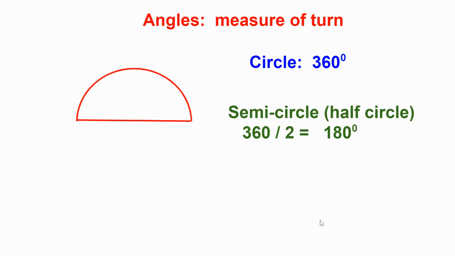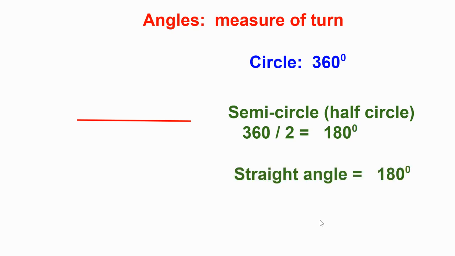Well, why is that important? Because as soon as I get rid of the circle part and we just talk about that line right there, that straight line, we call that the straight angle. And what is the straight angle? It's 180 degrees. So any straight line is the straight angle, which is half the circle, 180 degrees.